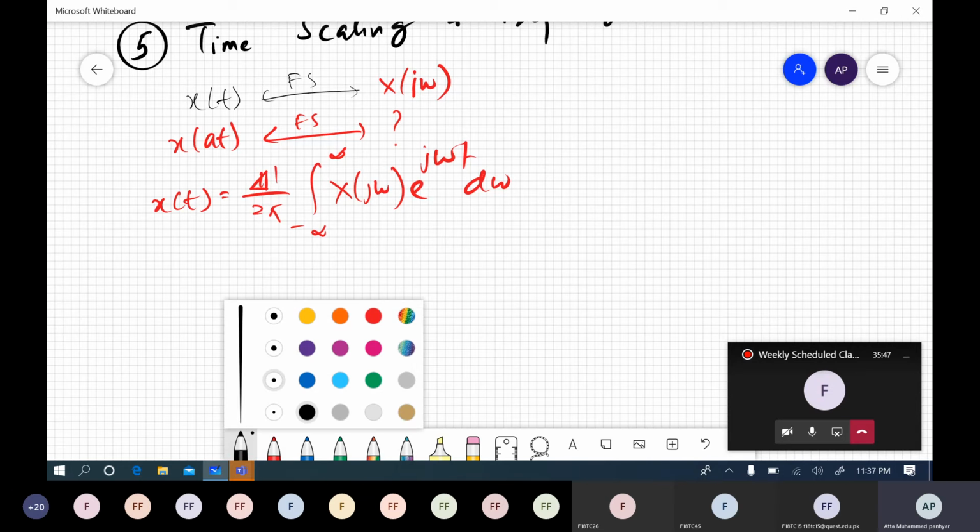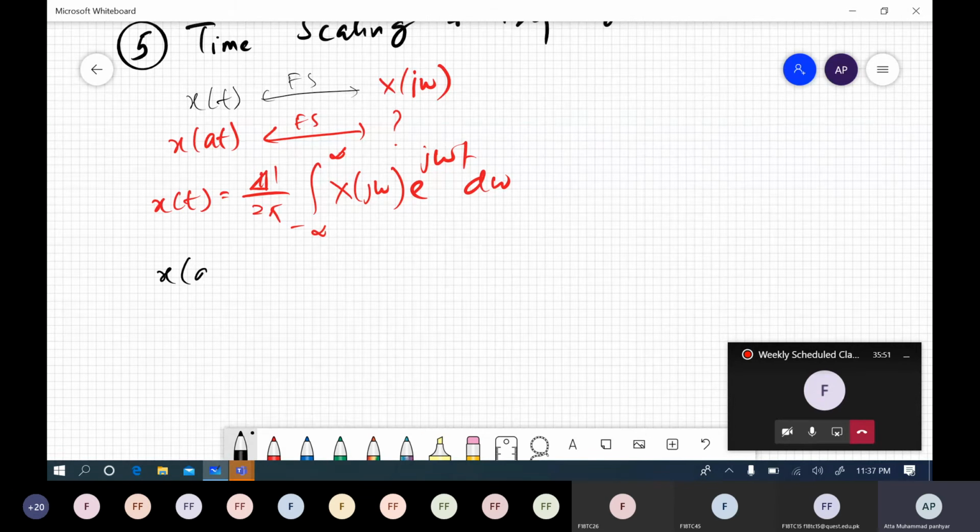Then we have another signal which is scaled, x of at, this must be equal to 1 over 2 pi from minus infinity to infinity x of j omega e to the power j a omega t, right?